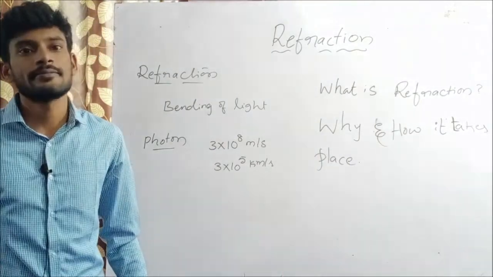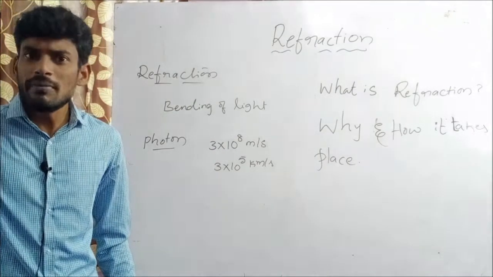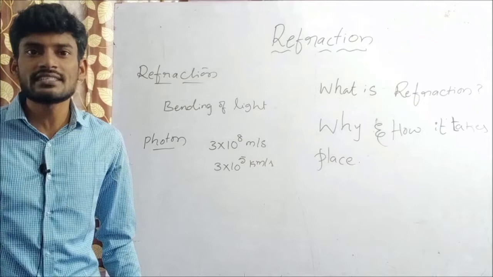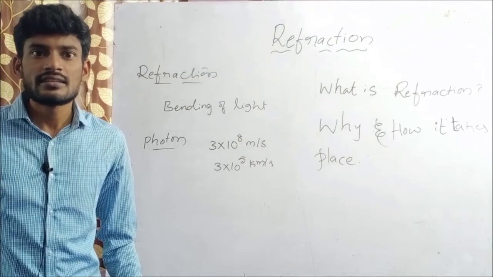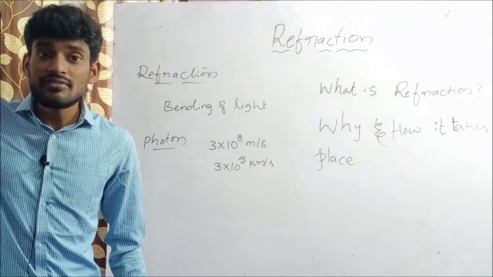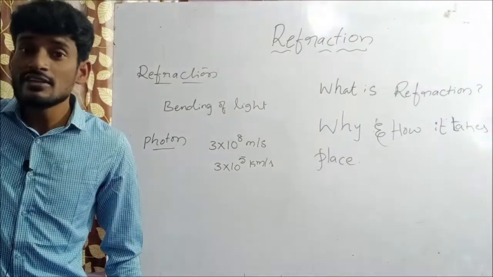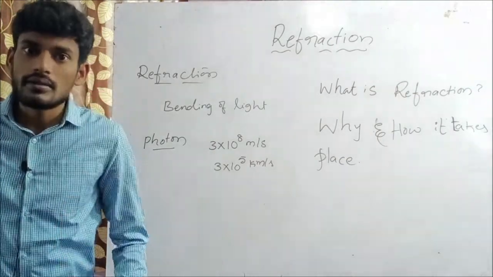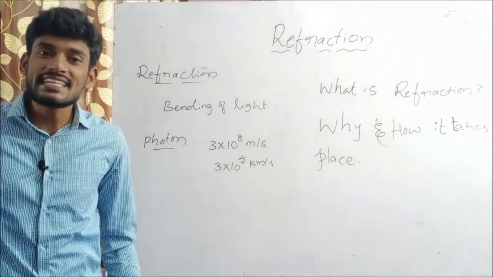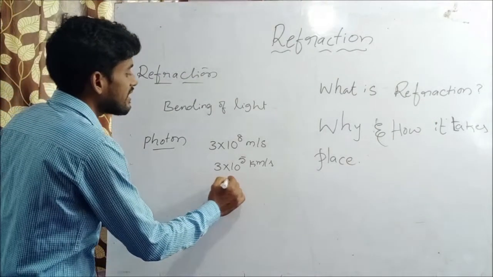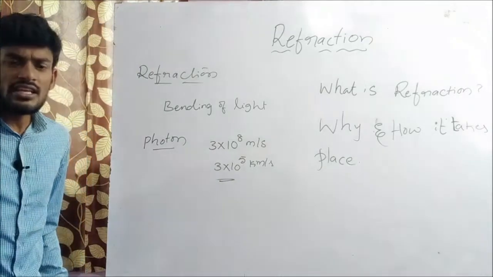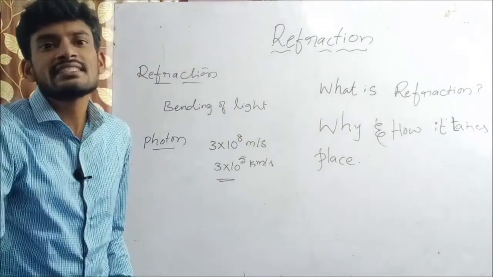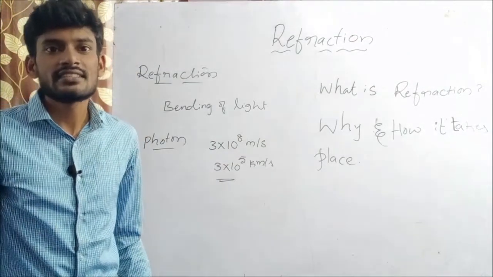The sun is about 15 crore kilometers away. Even so, we get light in only 7 minutes 51 seconds because of this speed.